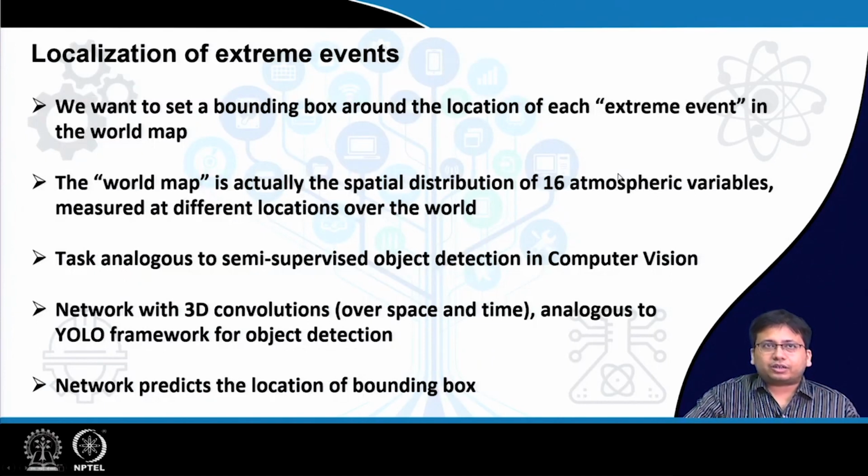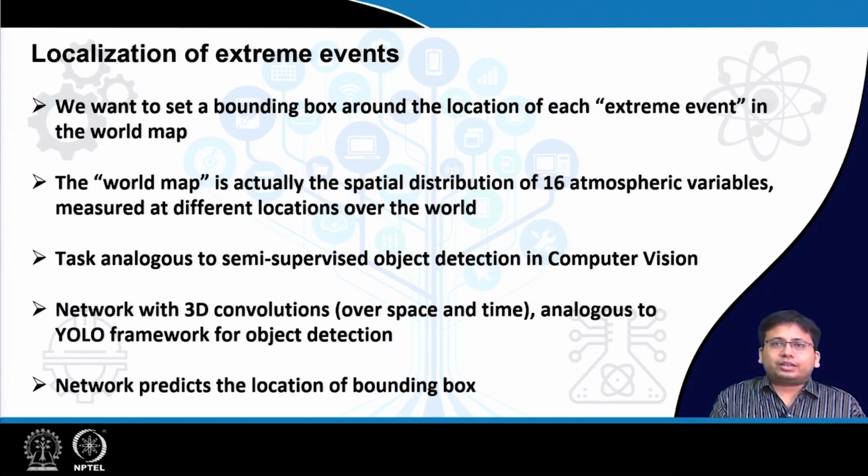An alternative version of this problem is the localization of extreme events, where we want to set a bounding box around the location of each extreme event. So once again we take the world map, which is actually the spatial distribution of 16 atmospheric variables measured at different locations all over the world.